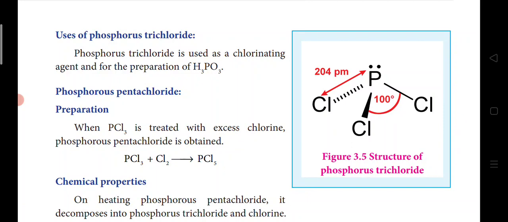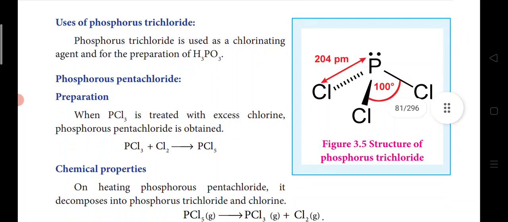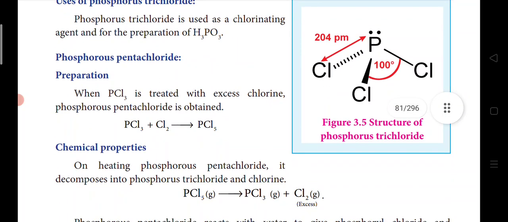Next, phosphorus pentachloride. If you see the structure, first we'll complete the structure of phosphorus trichloride. Can you see the structure of phosphorus trichloride, PCl3? The bond angle is 100 degrees and it is pyramidal in shape. It is the same as phosphine.